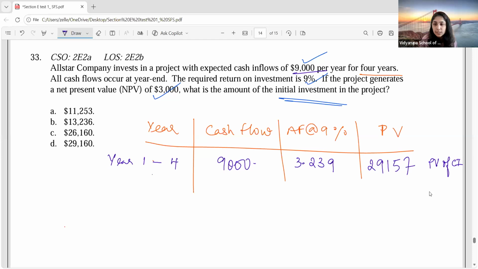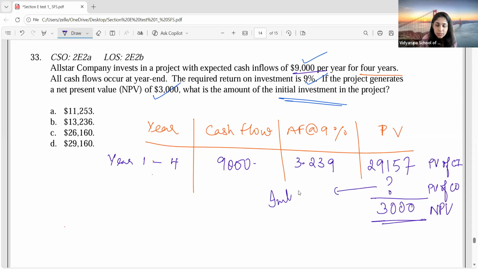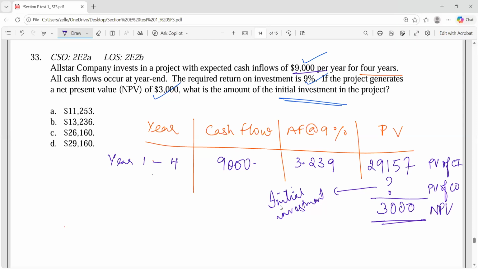Now we know that this is your present value of cash inflow. You want to know your present value of cash outflow, which is basically your initial investment. And you already know your NPV. If the NPV is 3,000, can you find out the missing figure? Because this is going to be your initial investment. Inflow minus something is your outflow. So how much should it be for you to get a positive? 26,000.